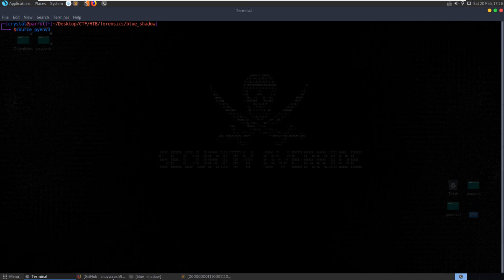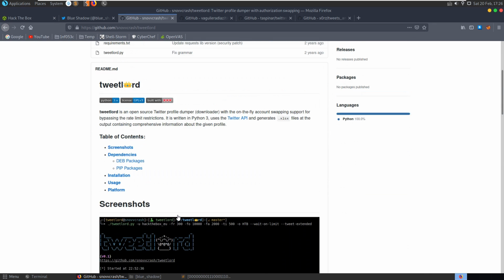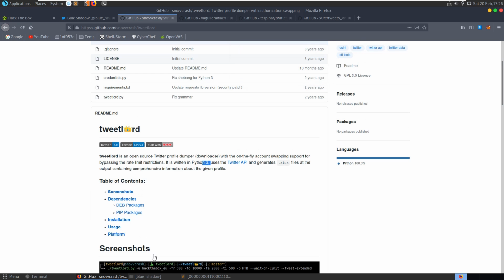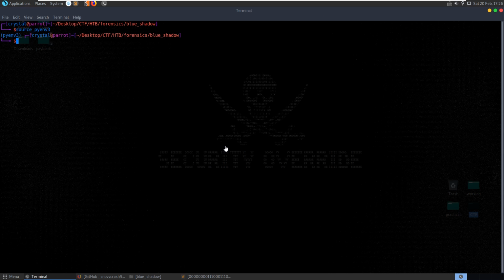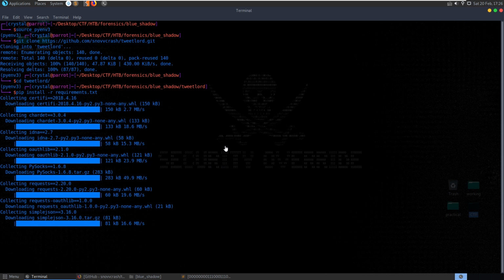It mentioned Python 3 on the GitHub, I believe. Written in Python 3. So we'll set this up as Python 3, and then I'm going to do git clone. We'll go into the repo and then do pip install -r requirements and let it install whatever it needs to.